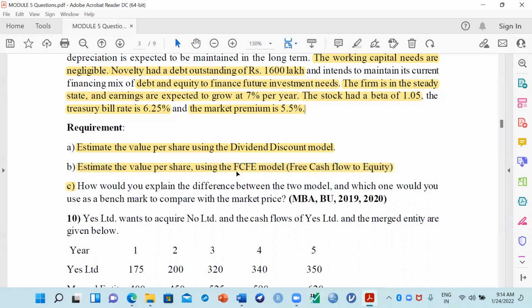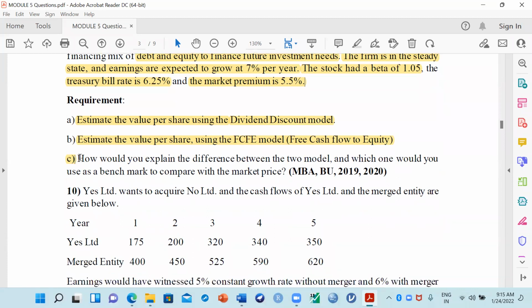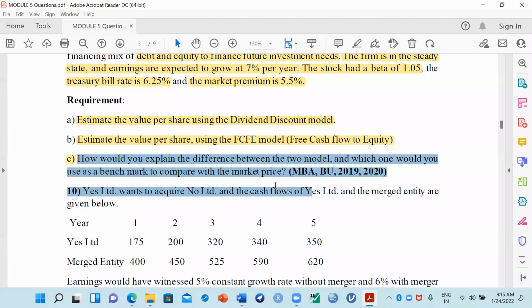So, free cash flow to equity. You have to calculate the value per share both as per the dividend discount model and as per the free cash flow to equity model. Once you calculate the value per share as per both models, the third point is: how would you explain the difference between the two models, and which one will you use as a benchmark?